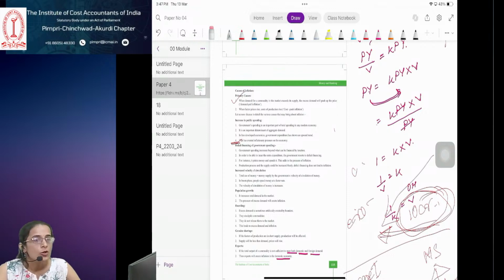Trade unions. So how are trade unions playing a part in leading to inflation? See, as an organization, I have to pay certain wages to the laborers for producing goods. If the trade union demands an increase in the wages of the laborers, what will happen? The salary of those laborers will increase, but my cost of production will rise, right? When my cost of production rises, I have to increase the selling price to recover that cost.